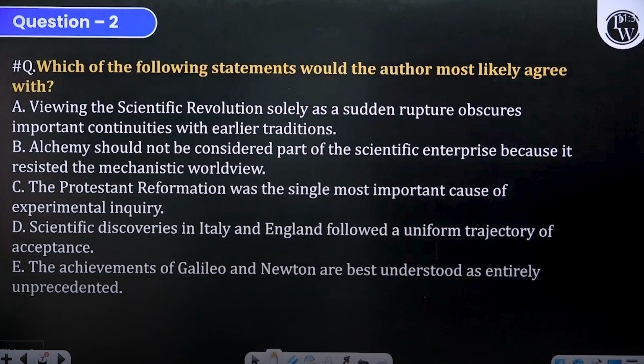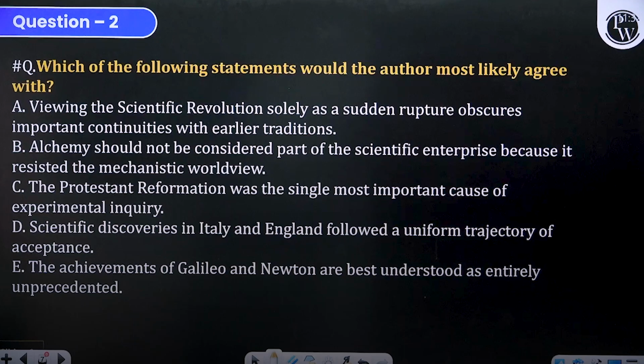Alchemy should not be considered part of the scientific enterprise because it resisted the mechanistic worldview. No, the author did not say that it should not be considered. The author is saying that alchemy persisted. The Protestant Reformation was the single most important cause. Again, it was one of the reasons, but not the single most. Again, no such comparison. So the author will not agree because the author is not highlighting that the Protestant Reformation was the root cause or the most important cause.